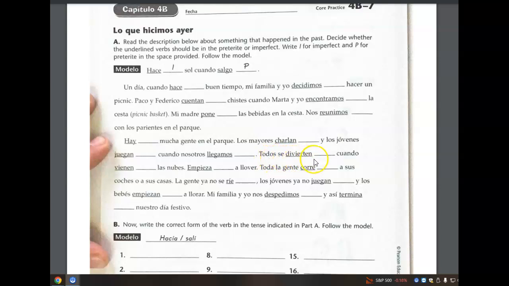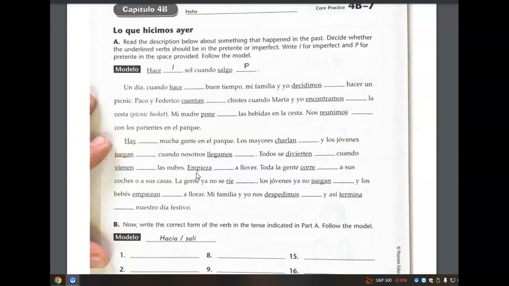Se divertían, imperfect, background setting. Cuando vinieron, when the clouds came. I know that's an expression of weather. Those of you that are really locked in are like, why preterite here if we're talking about weather? But again, cuando. Anytime we see cuando, the verb that comes right thereafter is going to always be preterite because it's referring to completed action. To begin to rain is a completed action.